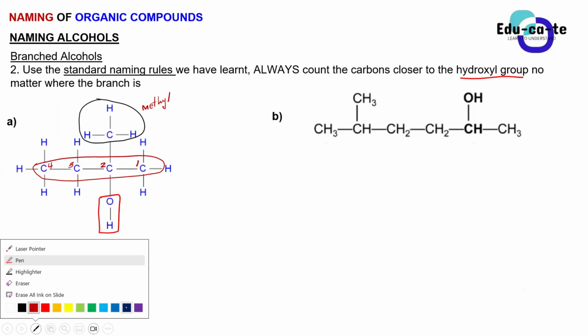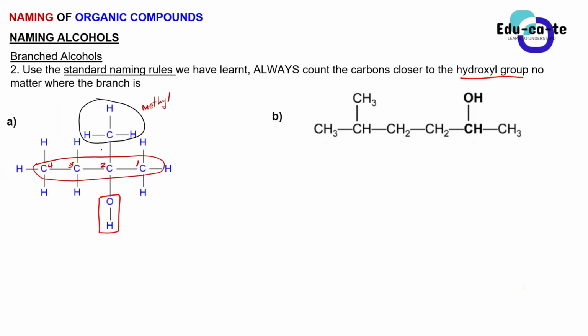Yes, you can make another parent chain. You can just say this is a parent chain as well. It will still have 4 carbons, and it will still have the carbon that is having the functional group. But you choose only one parent chain, guys. The other one becomes a side chain or an alkyl substituent. So now in this way, let us name.